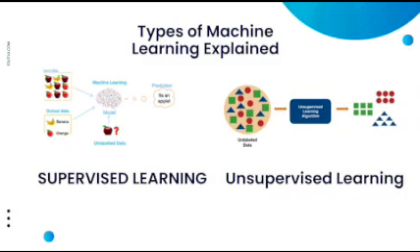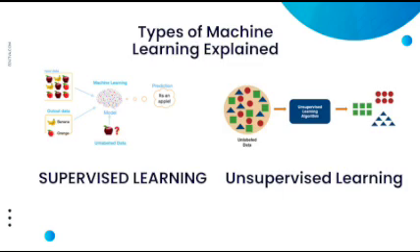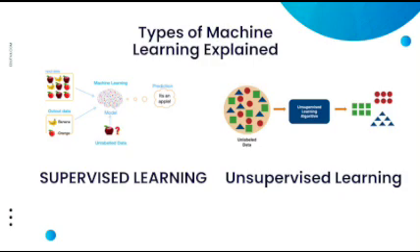The key characteristics are: no labeled data, only input data, no correct answers provided. The goal is to discover hidden structures, patterns, or groupings in data. Process: the algorithm identifies similarities and differences on its own.